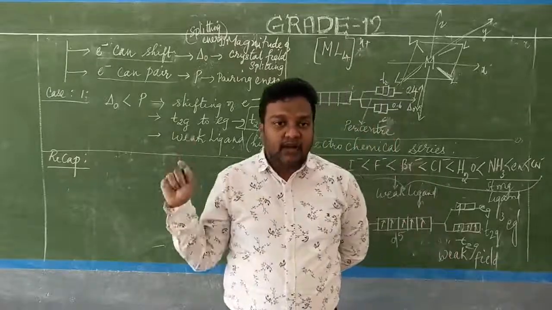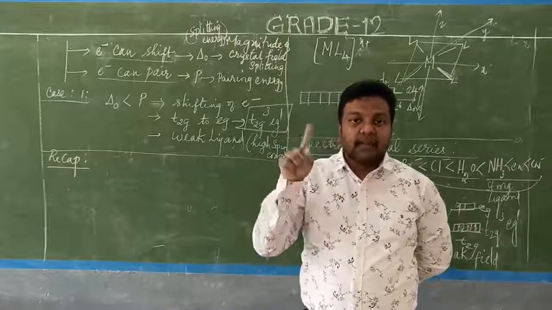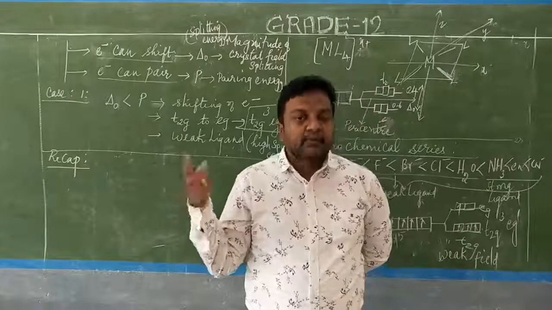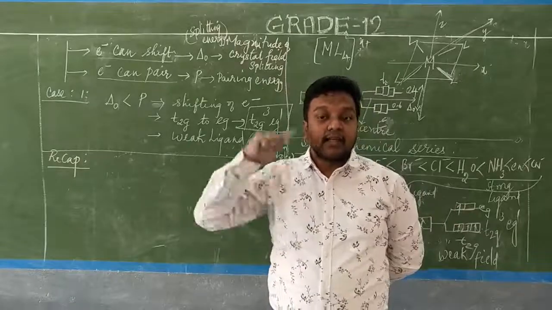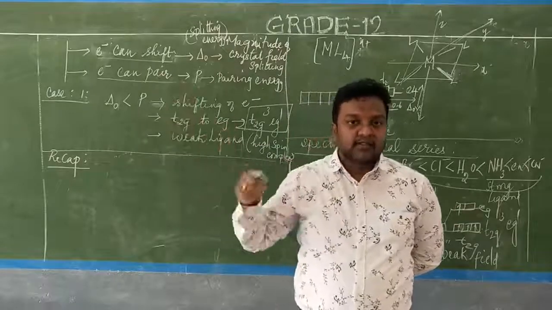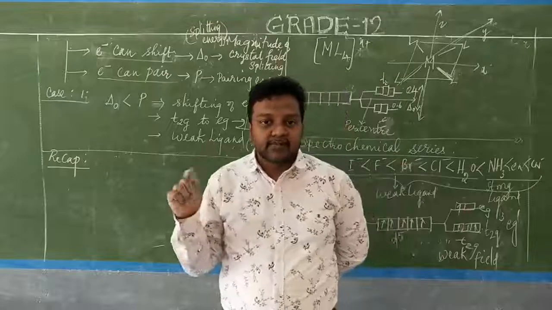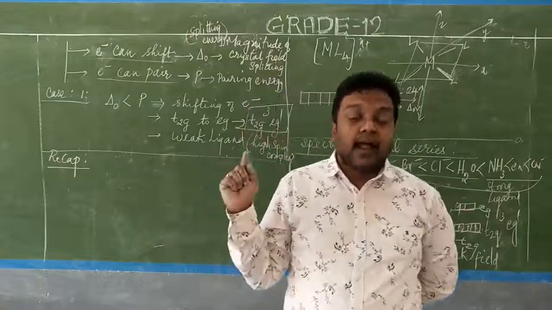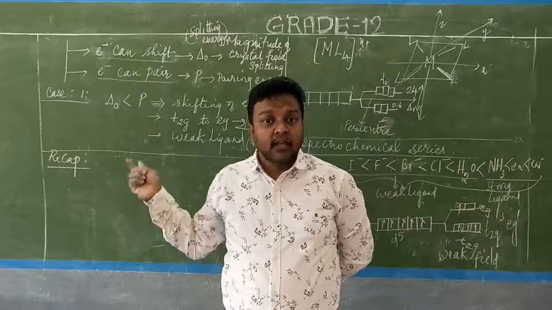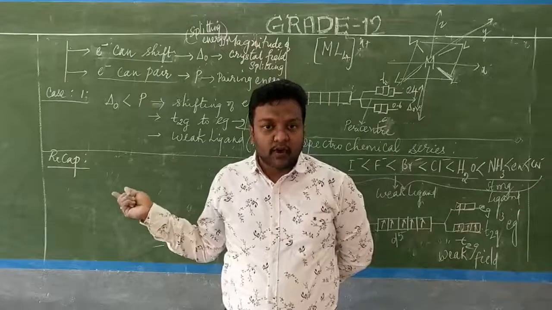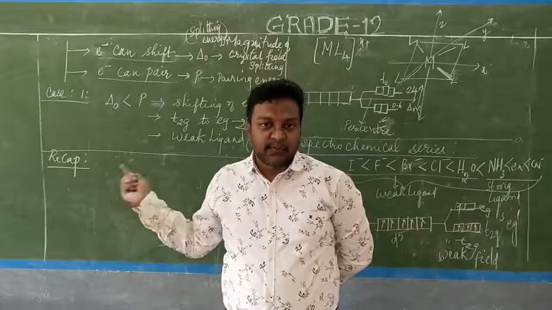So case 1: what is case 1? If delta naught value is less than P, then it is a weak field. What is happening? The electron is entering into the next level, that is the Eg level. So the configuration becomes T2g3 and Eg becomes 1. It is applicable for the weak field ligand and high spin complexes.